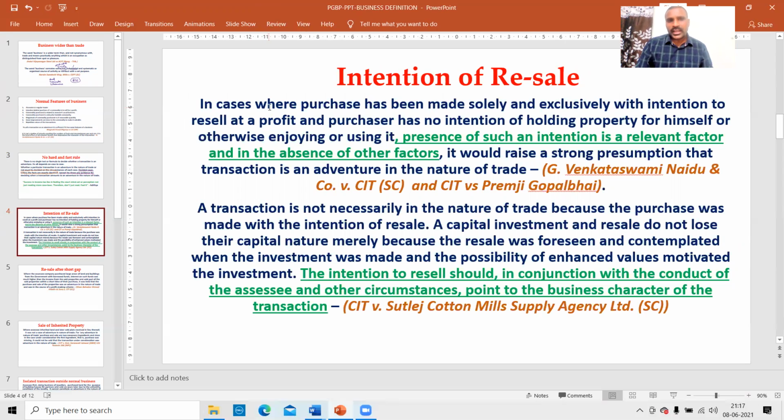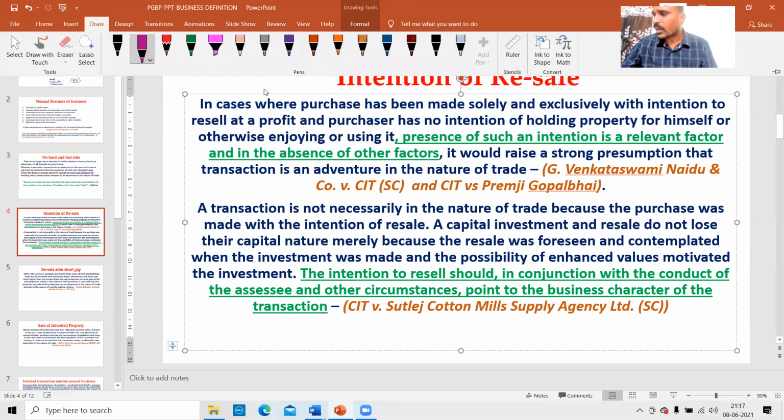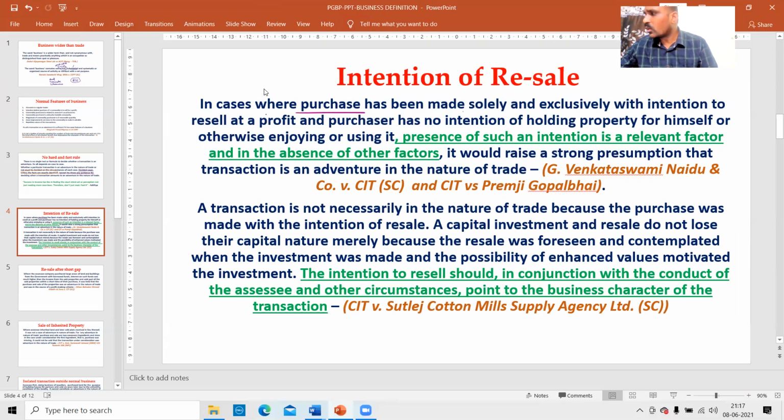Here, look at this. In cases where a purchase has been made solely and exclusively with the intention to resell at a profit, and the purchaser has no intention of holding the property for himself or otherwise enjoying or using it, there is presence of such an intention. Purchase only, with the sole intention to resell at a profit. One positive factor is there, and absence of other contradictory factors. That means one positive factor is there, no negative factors.